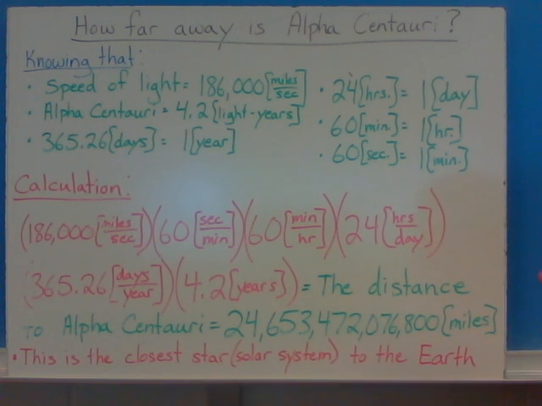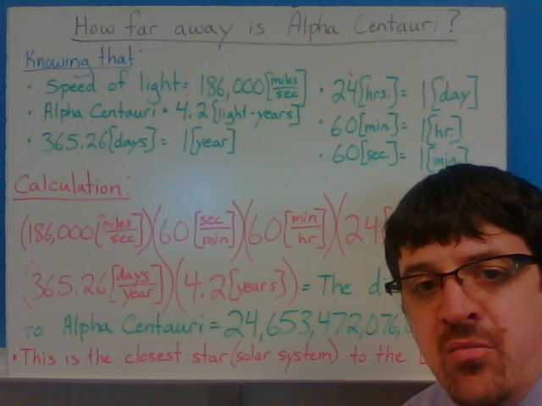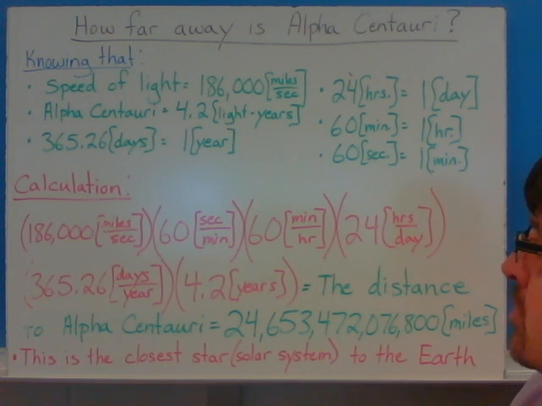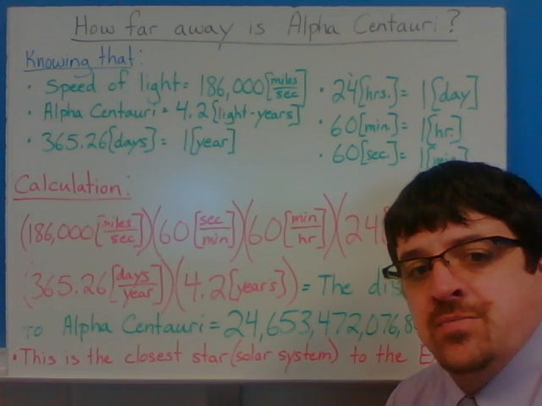So this is the distance to Alpha Centauri. That whole number right there: hundreds, thousands, million, billion, trillion. Just over 24.5 trillion miles away. Okay, that is the closest star to us at 4.2 light years away, besides the sun.